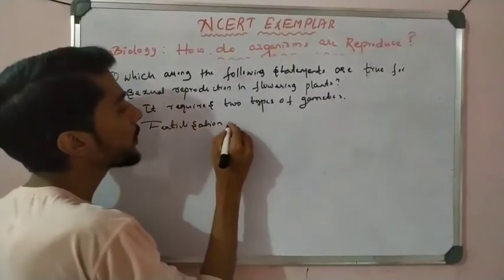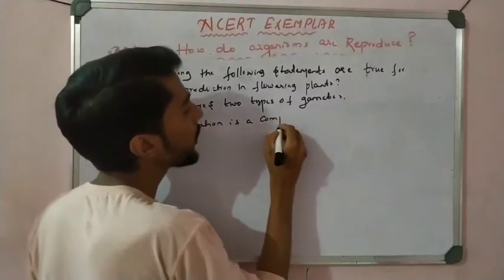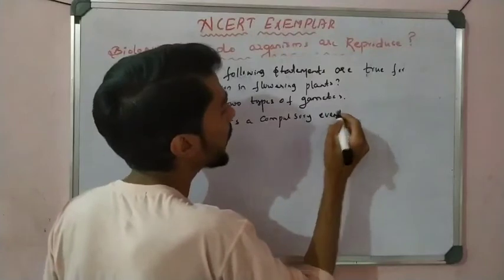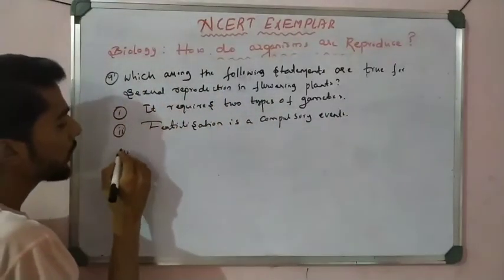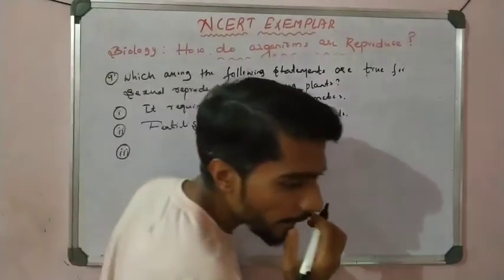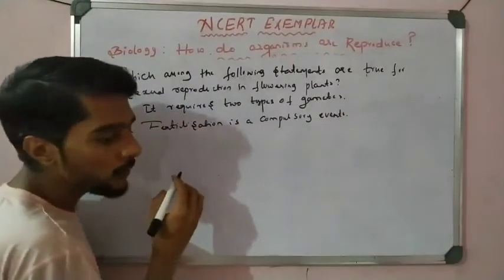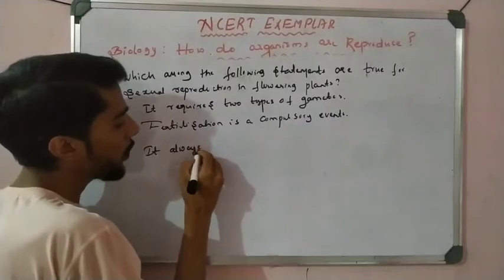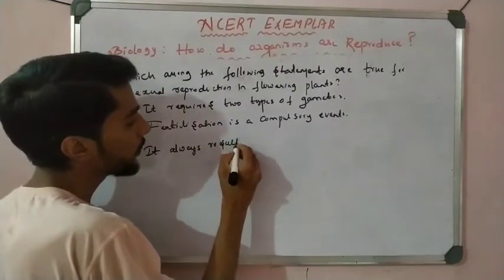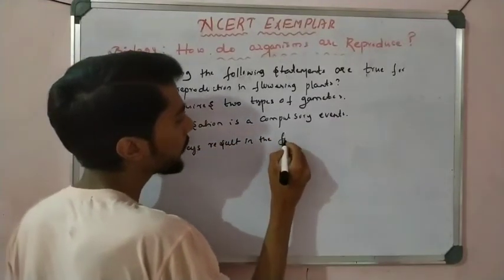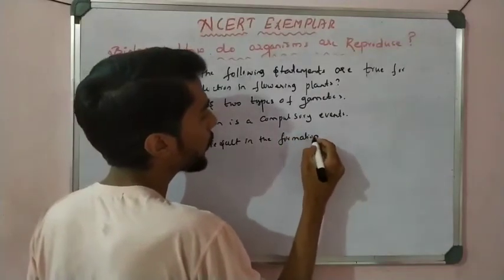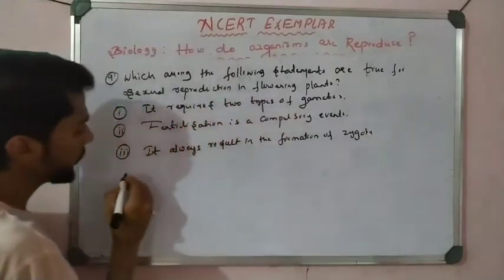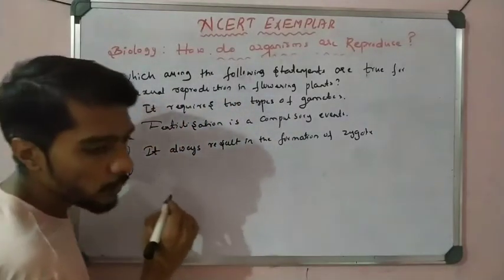Statement 3: it always results in the formation of zygote. And statement 4: